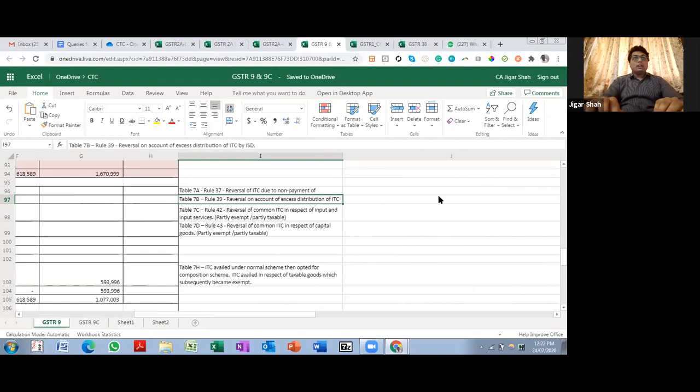Okay. 7B, reversal on account of excess distribution of ITC by ISD. Rule 42 is reversal of common ITC in case of exempt supplies or partly taxable supplies, and reversal of common ITC in respect of capital goods whenever the capital goods are taken and being used for exempt supplies or partly taxable supplies.